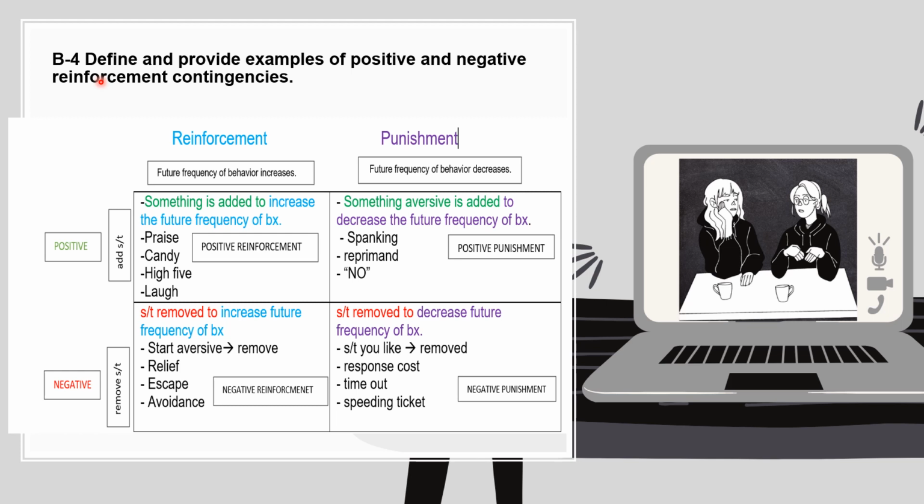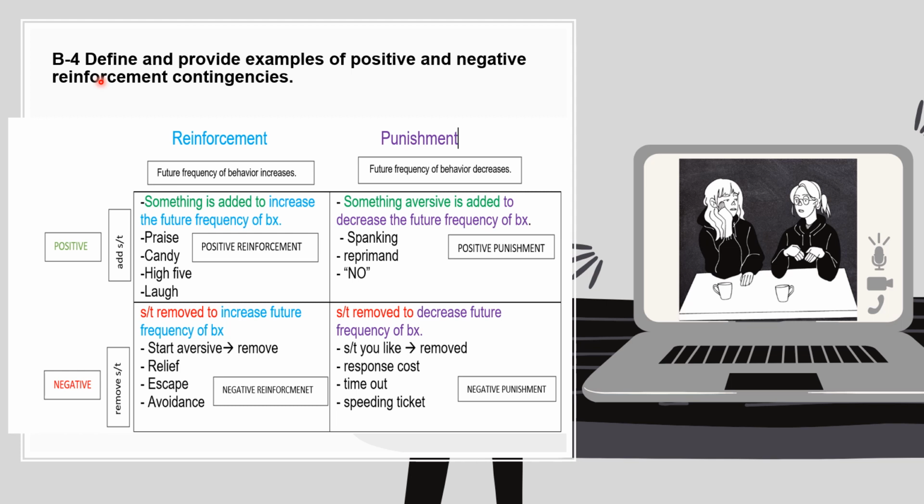Then we have negative reinforcement. So negative being something is removed, and reinforcement being that in the future, the frequency of the behavior increases. So negative reinforcement is something is removed to increase future frequency of behavior. This is usually when you're introduced to some type of aversive situation and you want to remove it. So you're escaping, you're avoiding, you're sensing some type of relief when you're engaging in negative reinforcement.